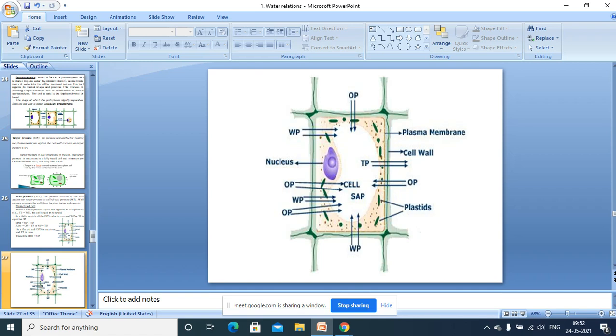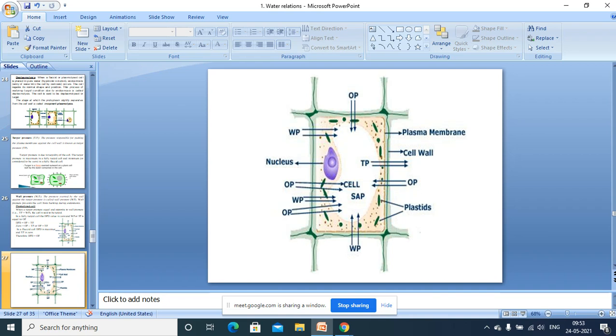Thereby what happens? As the protoplasm expands, a certain kind of pressure is exerted in the outward direction. You can imagine that. If you are not following, just ask me to clarify, okay? So as there is endosmosis, because of the increased volume of the protoplasm, there is a pressure exerted in the outward direction. And this pressure is called Turgor pressure, abbreviated as TP. You see the arrow, it has been shown. Turgor pressure in the outward direction.